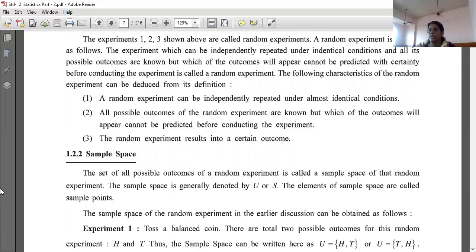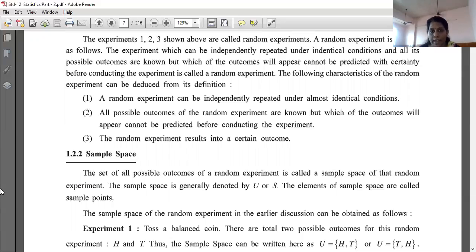Now is sample space. The set of all the possible outcomes of a random experiment is called a sample space, right? If it is a coin, then head and tail is our sample space.